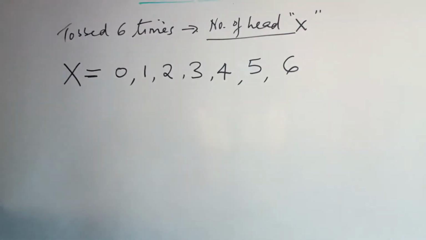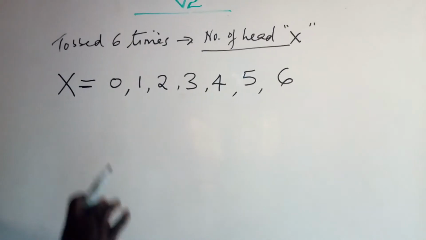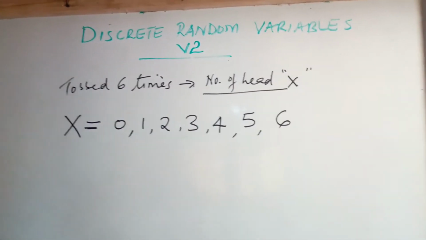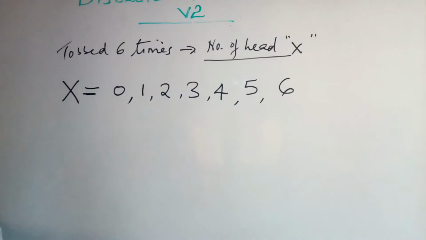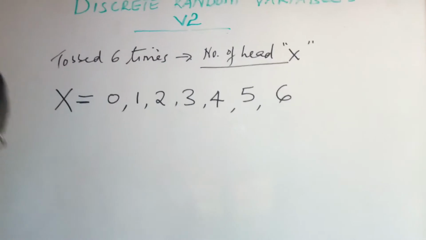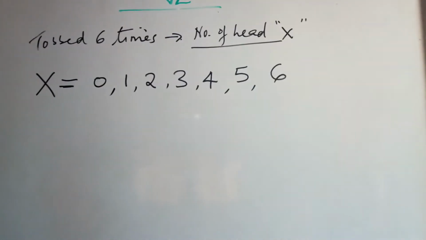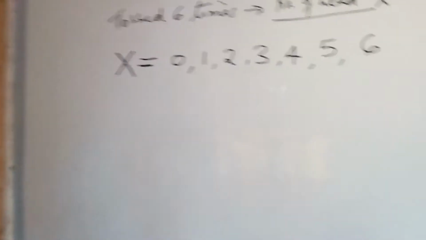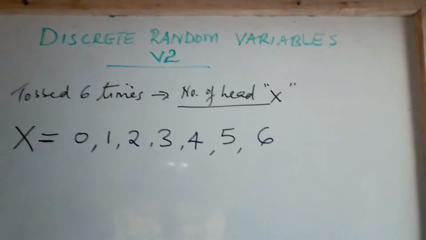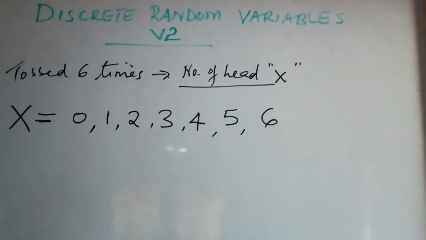And we have realized that tossing a coin is an experiment, and the results that we are having are simply outlined here. But let us go to example number 2, which will guide us on how to approach such questions. This one is more or less fundamental information on how we can answer such questions.